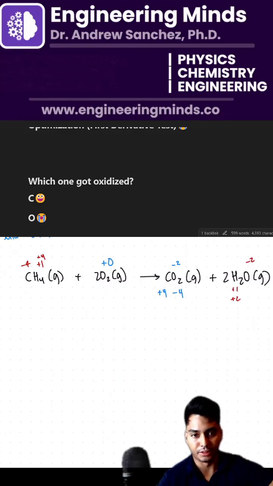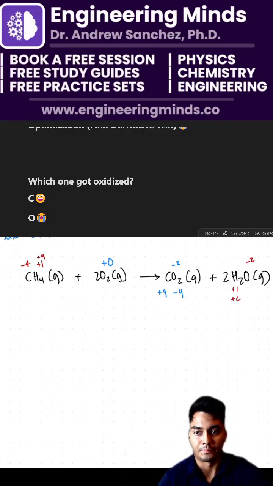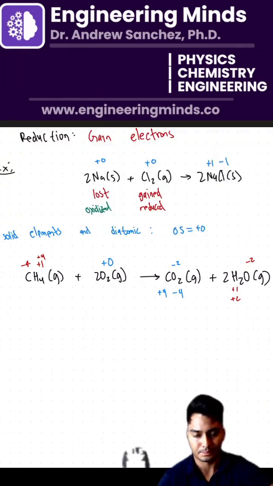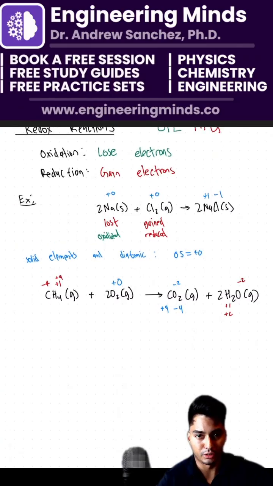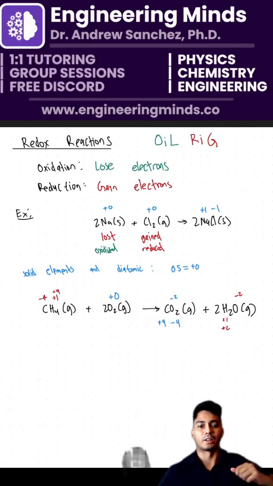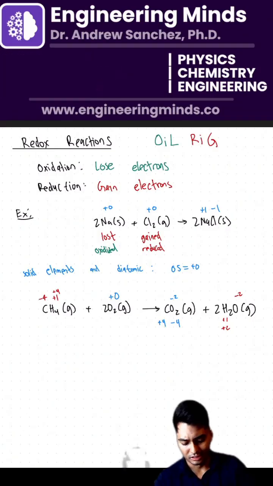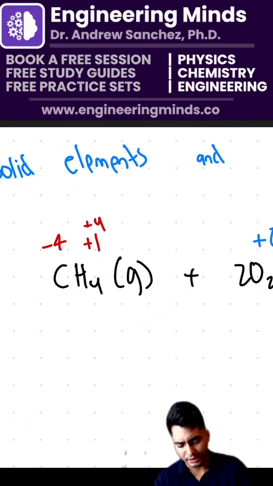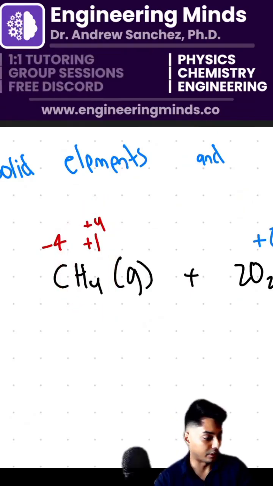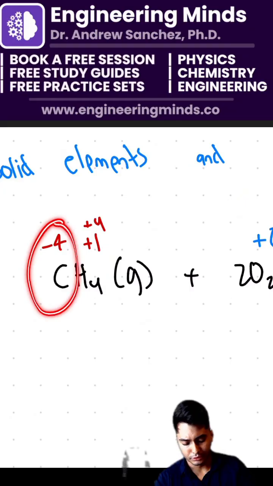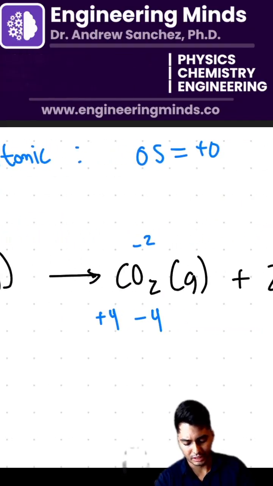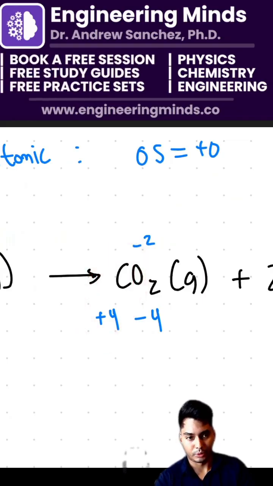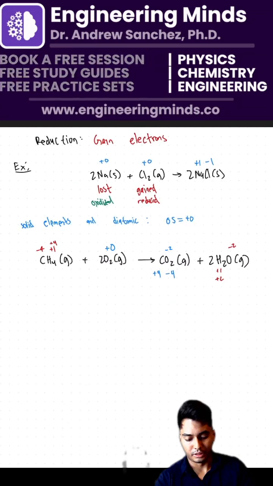So remember the definition of oxidation reduction is as follows. Remember, oxidation means we're losing electrons, and reduction means we're gaining electrons here. So our initial oxidation state for carbon was a -4. Why? Because we had to balance that out for our H here. So we went from -4 to, on the right hand side, now our carbon became a +4. So it lost electrons. So therefore it was oxidized.